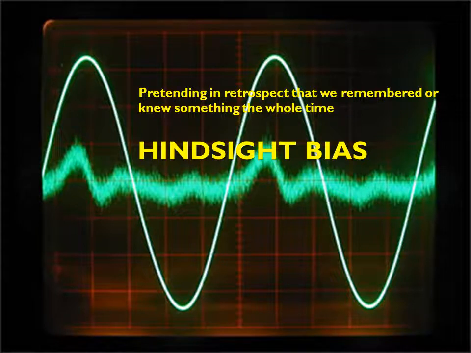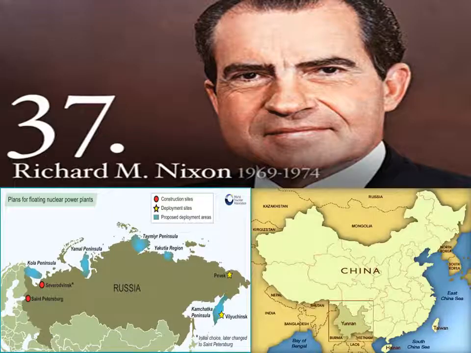This is similar to a different cognitive bias known as hindsight bias, in which the rememberer claims to have known something all along. The major difference between the two is that hindsight bias concerns facts rather than feelings. For example, in the Baith-Fishoff study, participants were asked to assess the chances of several possible outcomes of Richard Nixon's visit to China and Russia.